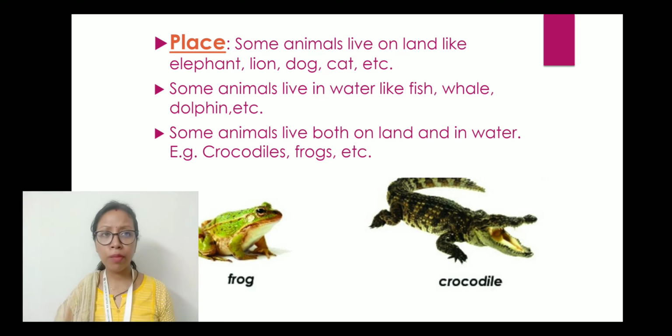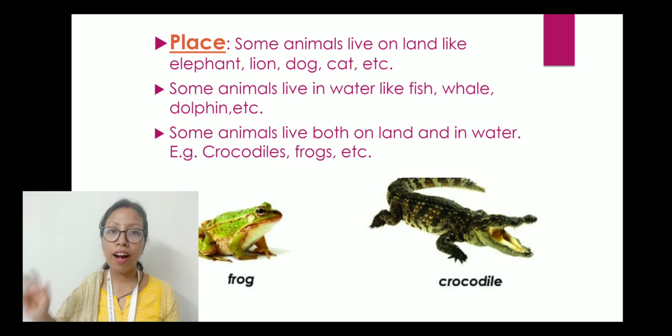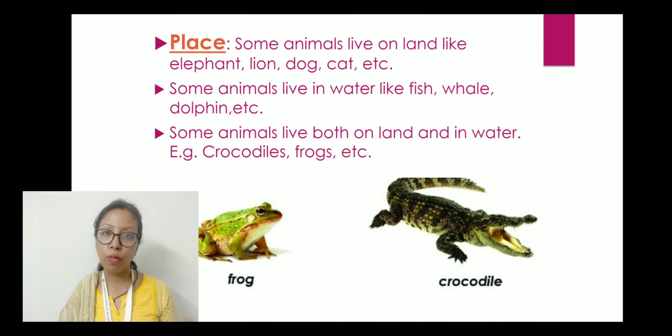Now we came to know that there are some animals that live on land and some animals that live in water. But there are some particular animals that can live on land as well as in water too. Now which are those animals? Crocodiles, frogs, crabs. So these are some of the animals. They can survive on the land and in the water as well. So they have a balance on land and in water.